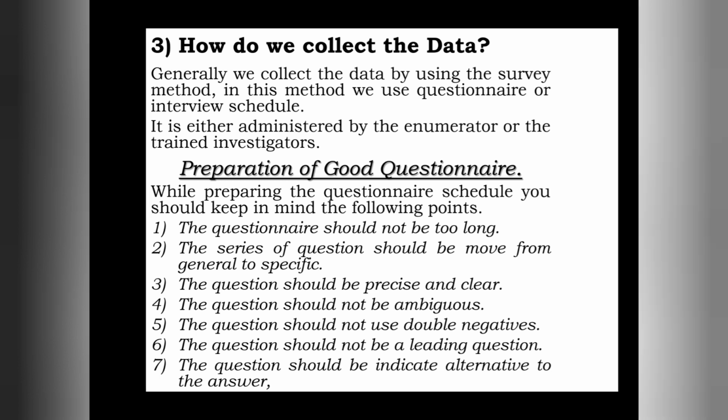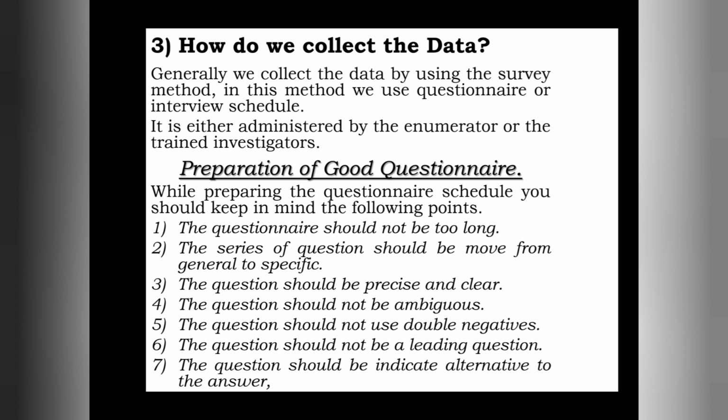For example, in first year PUC A section, there are 40 boys and 40 girls studying in the class. There are a total of 80 students. Suppose I am studying the favorite color of first year PUC A section students.